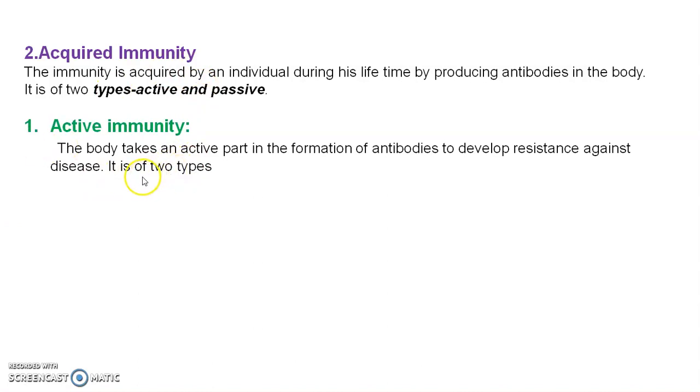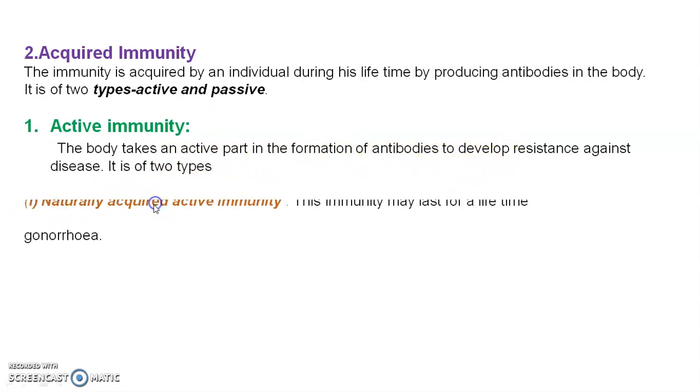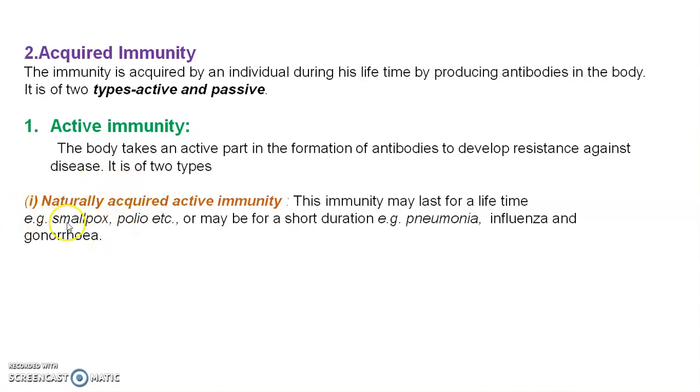First of all, we see active immunity. The body takes an active part in the formation of antibodies to develop resistance against the disease. Active immunity is divided into two parts. Naturally acquired active immunity may last for a lifetime, for example smallpox and polio. If some persons get infected with smallpox or polio, they develop antibodies which last for their whole life. Sometimes it is only for a short duration, for example pneumonia, influenza, and gonorrhea.